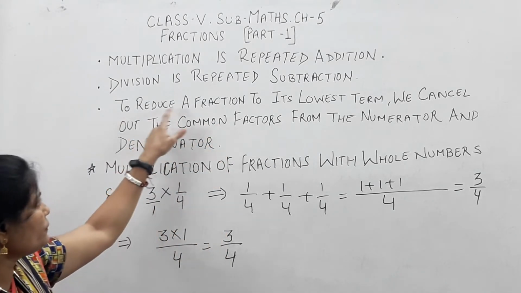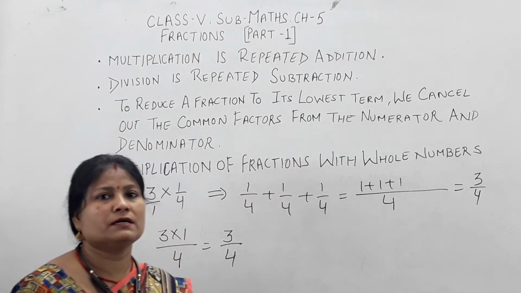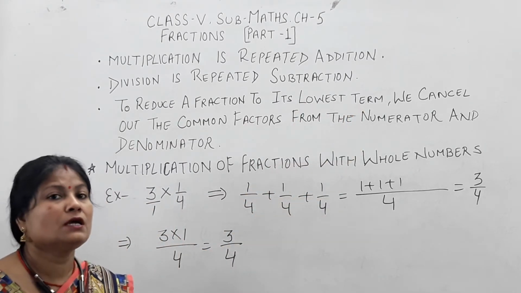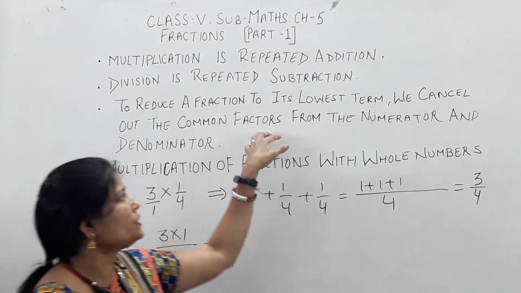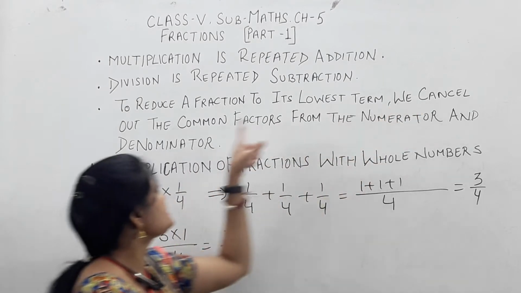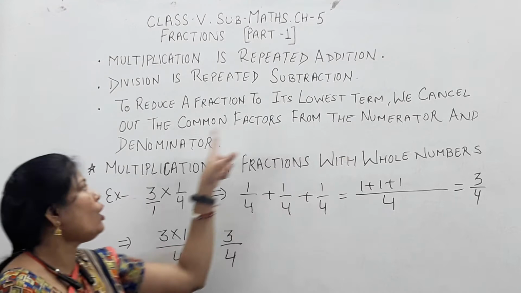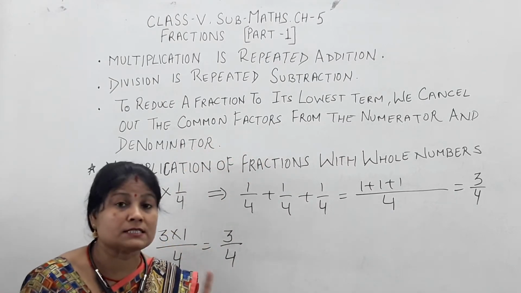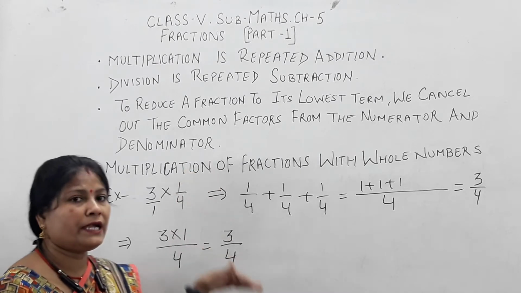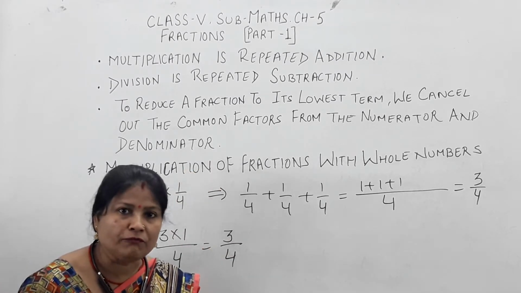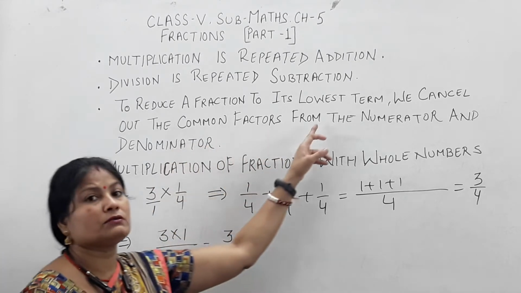To reduce a fraction to its lowest term, because we can't write the answer in an improper form, we have to reduce it to the lowest term. So how can we reduce to the lowest term? We cancel out the common factors from both numerator and denominator. Yes, keep in mind how to reduce to the simplest form. We will find the common factor of numerator and denominator, then cancel out the common factor.